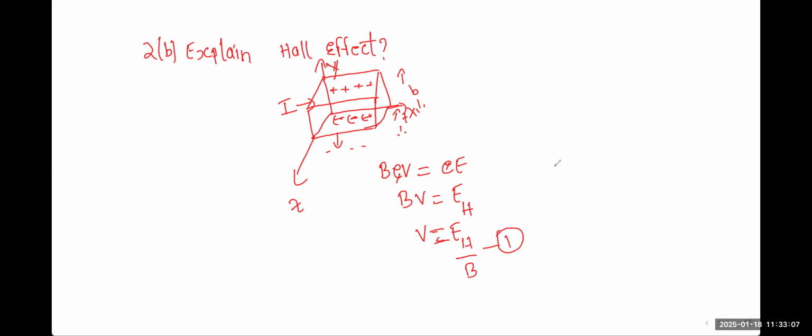Now the same thing, we already know that this is a semiconductor in the shape of a cube. So when a specimen, semiconductor or a metal is placed in a transverse magnetic field and is carrying current I, a voltage is generated. That voltage is said to be Hall voltage. So when this I is coming out from the semiconductor or specimen, it becomes Jx. Jx is the current density, which is given as NeV. So V, you already know, is Jx by Ne.